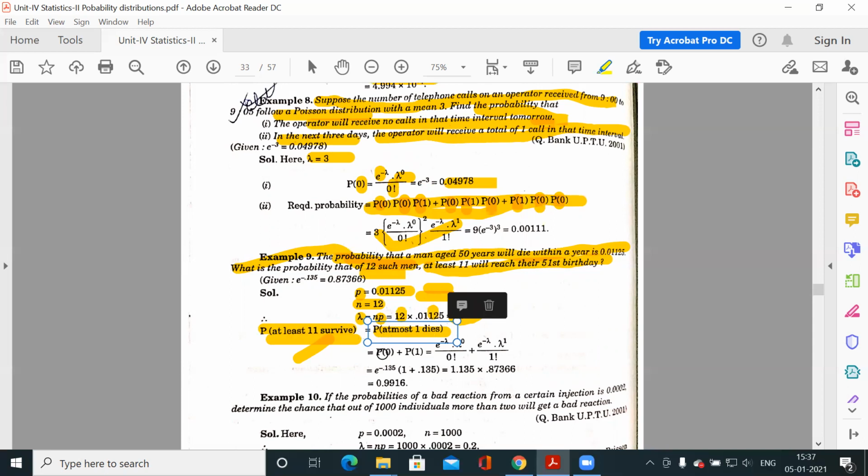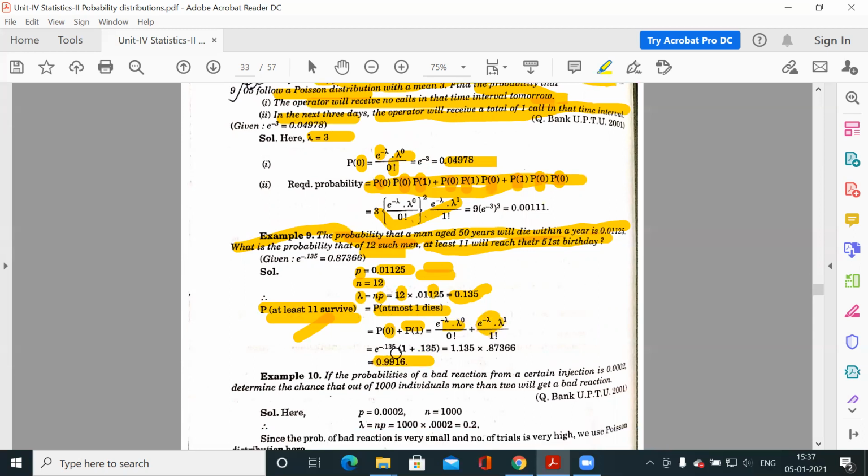So at most one dies means either P0, meaning no one dies out of 12, or one dies out of 12, so P1. This is the P0 formula, this is the P1 formula. You add these and you get the required probability.